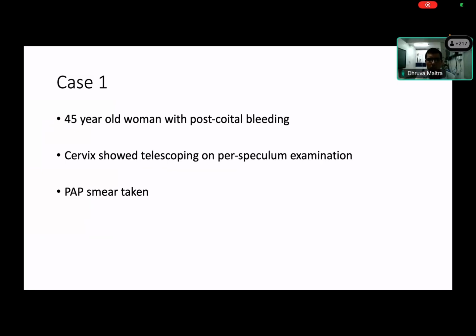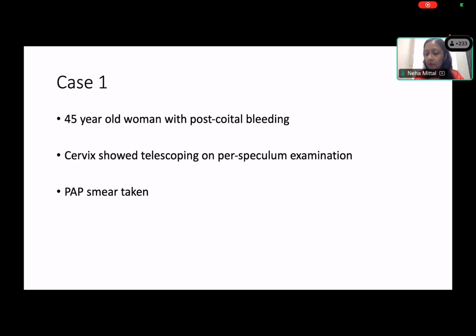A 45-year-old woman with postcoital bleeding, cervix showed telescoping on per speculum examination, pap smear taken. So anything from the history, Dhruv? Postcoital bleeding in a premenopausal age patient points to some kind of lesion, probably in the cervix or vaginal wall. Postcoital bleeding is most likely suggestive of a lesion cervix downwards, right? It is not a feature of endometrial bleeding, which usually presents as heavy menstrual bleeding, irregular bleeding, or postmenopausal bleeding. Postcoital bleeding indicates a lesion cervix downwards.